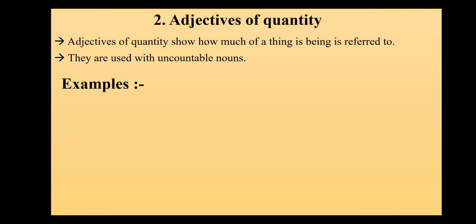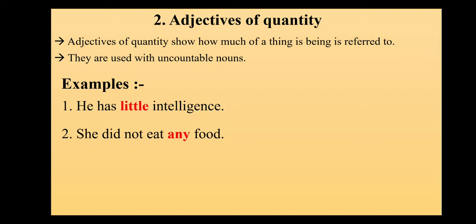We'll have a look at the examples also. He has little intelligence. How much intelligence? Little intelligence. Can you count intelligence, children? No. So definitely it will come under adjective of quantity. She did not eat any food. Food cannot be counted. So that is why my word any will be adjective of quantity.